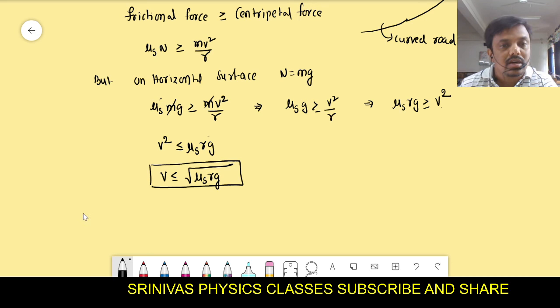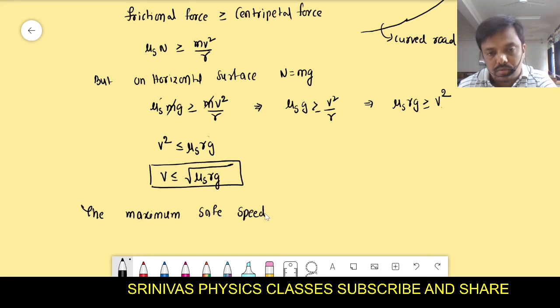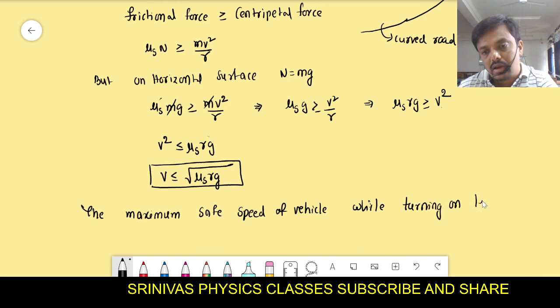Okay, what is the maximum safe speed of vehicle while turning on level curved road, horizontal curved road?